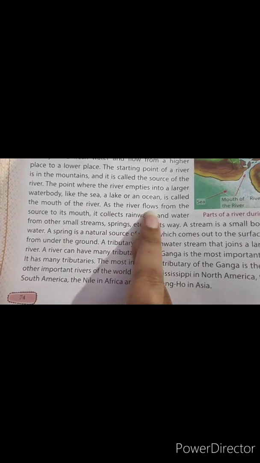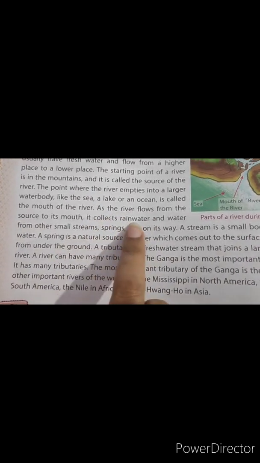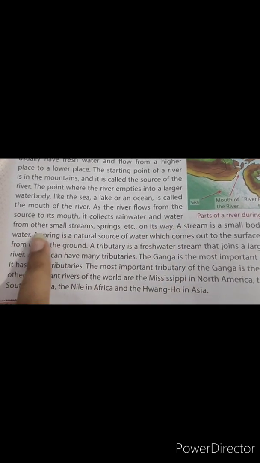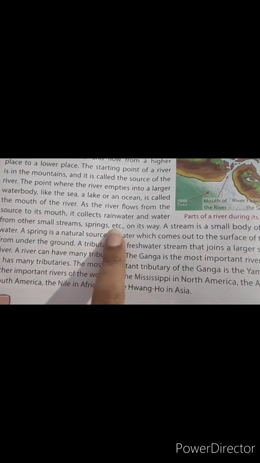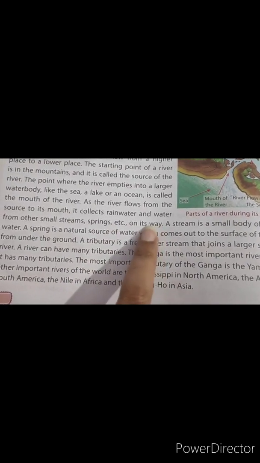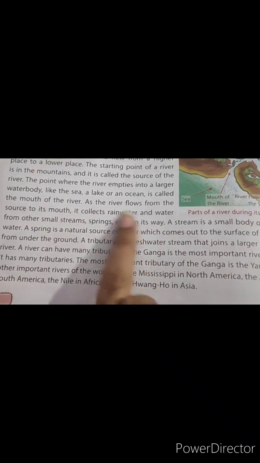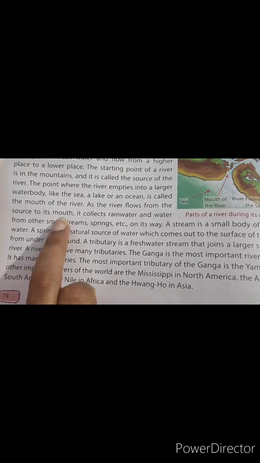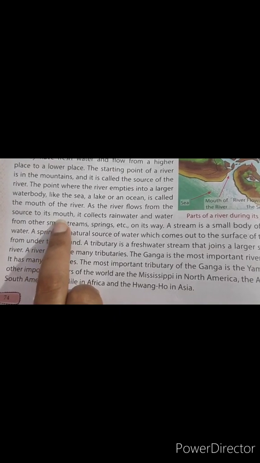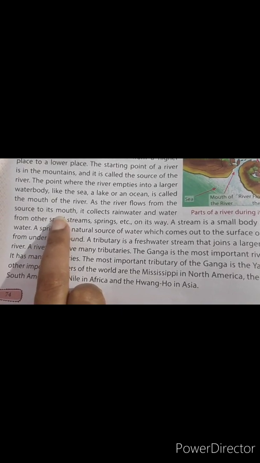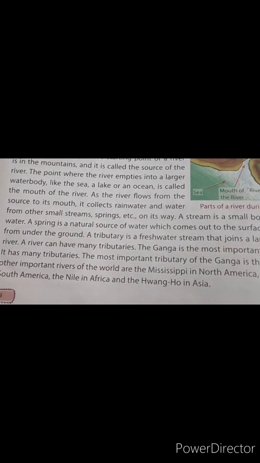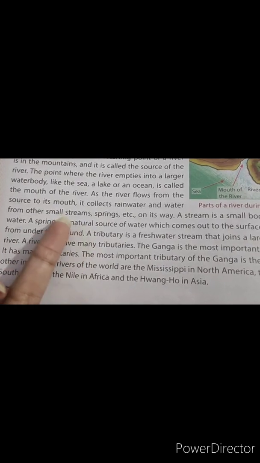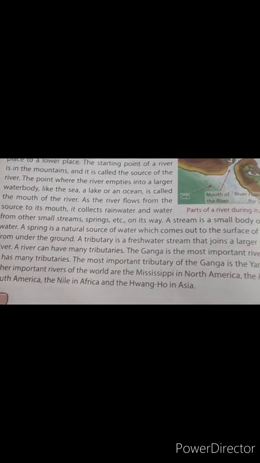While the river flows, it collects rainwater and water from other small streams, springs, etc. on its way, from the mountain to the place where it meets the sea.